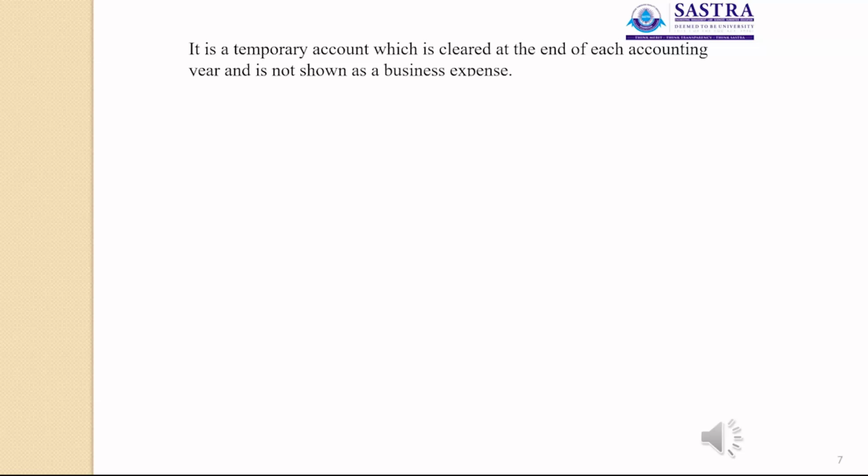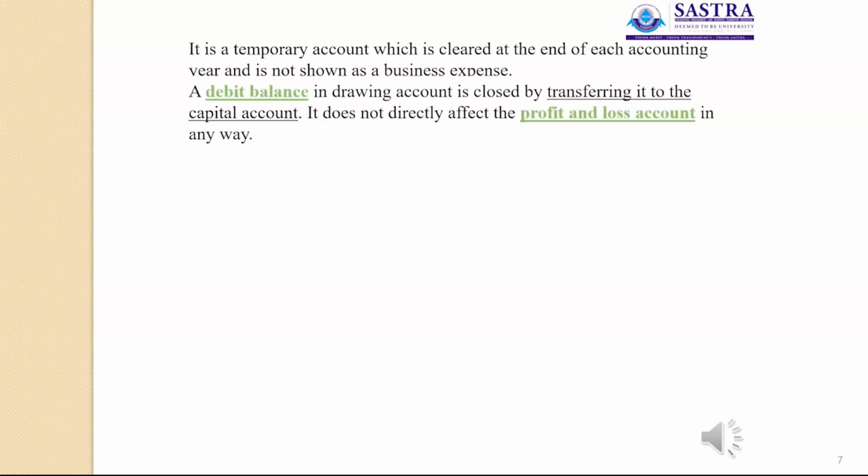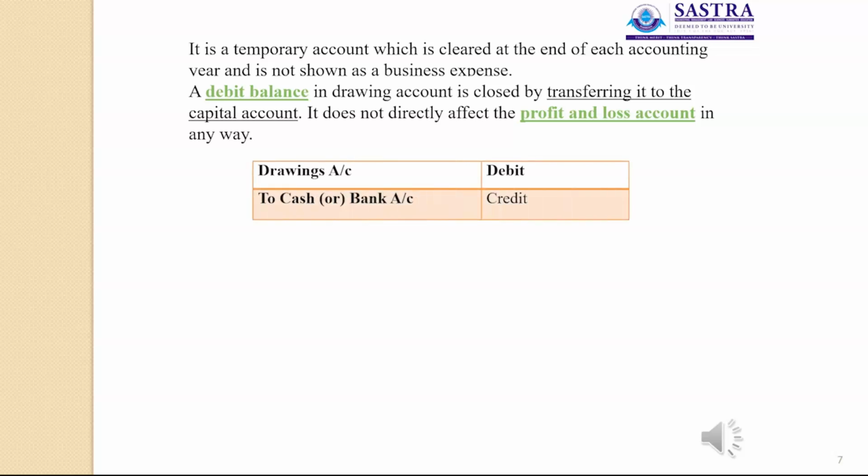Drawings is a temporary account which is cleared at the end of each accounting year and is not shown as a business expense. A debit balance in the drawings account is closed by transferring it to the capital account. It does not directly affect the profit and loss account in any way. So what is the journal entry here? Drawings account debit to cash or bank account.